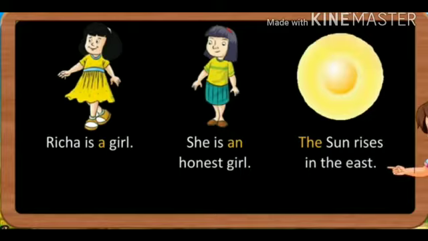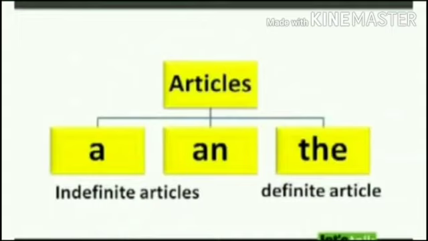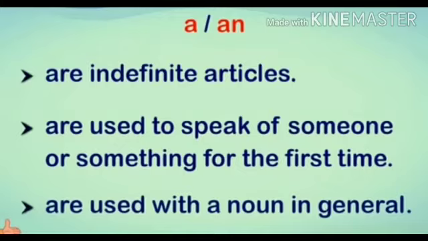Have a look at these examples. Richa is a girl. She is an honest girl. The sun rises in the east. There are two types of articles. One is indefinite articles and the other one is definite articles. A and an are indefinite articles. They are used to speak of someone or something for the first time. They are used with a noun in general.